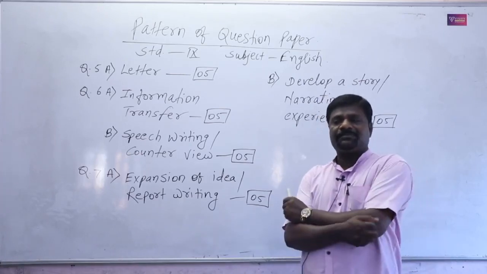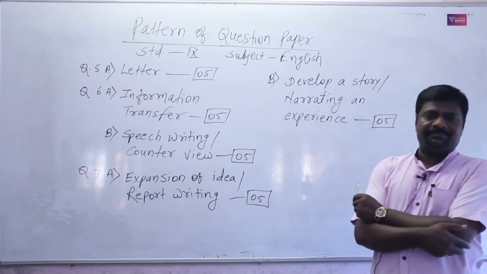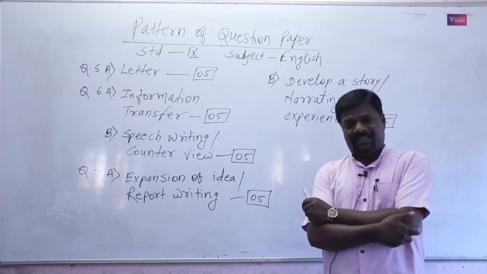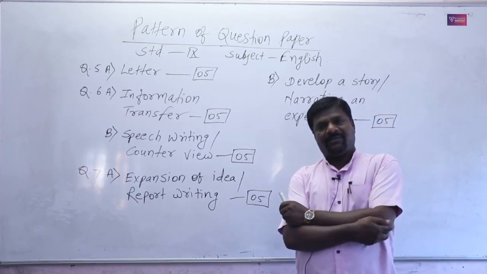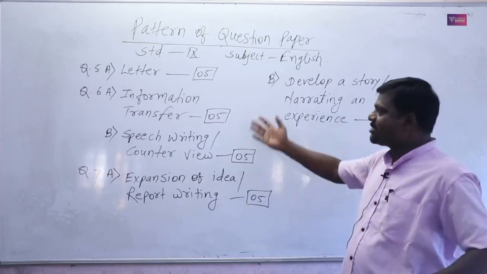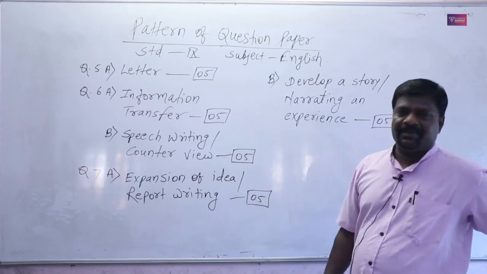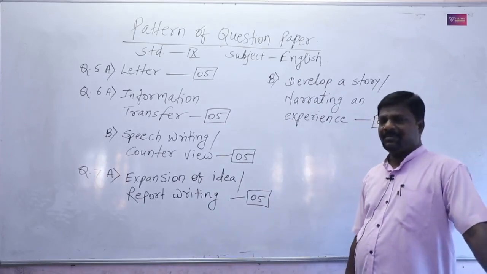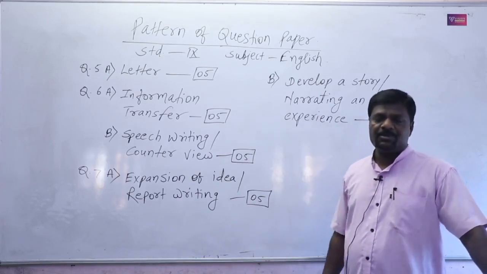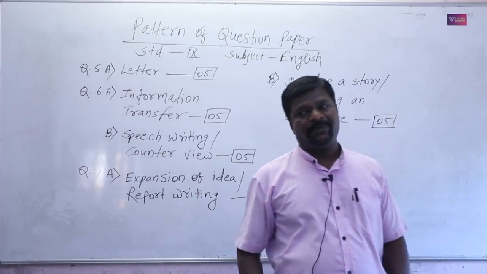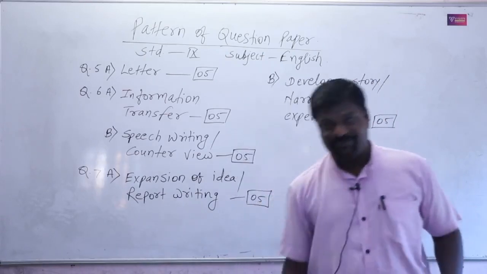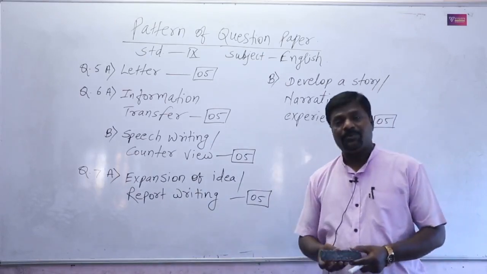Question number 4, we have seen, is the non-textual passage, it means unseen paragraph. And then question number 5 is on your board. It starts writing skill, from letter writing to narrating our experience. So it is our pattern of question paper. So I would like to erase that, and after that I will give you the grammar syllabus.